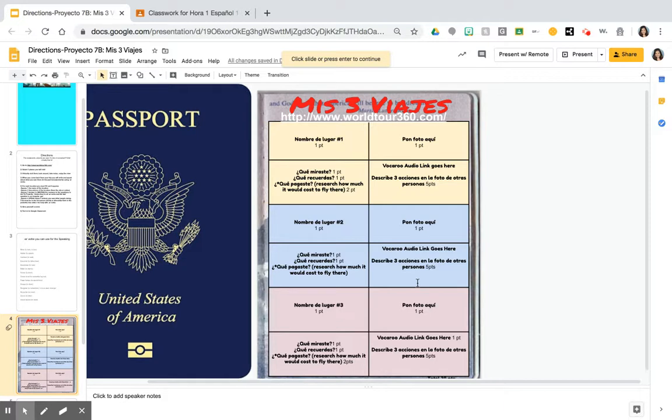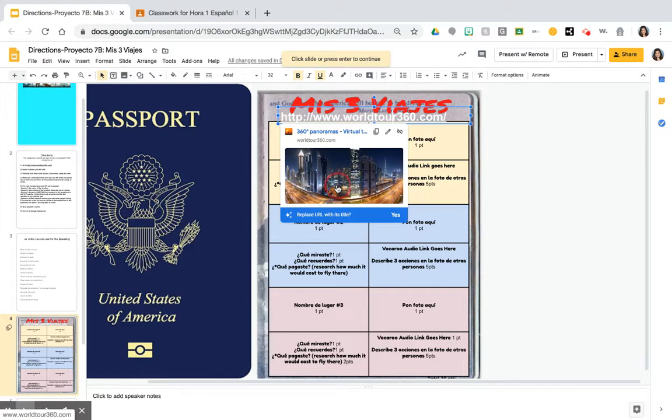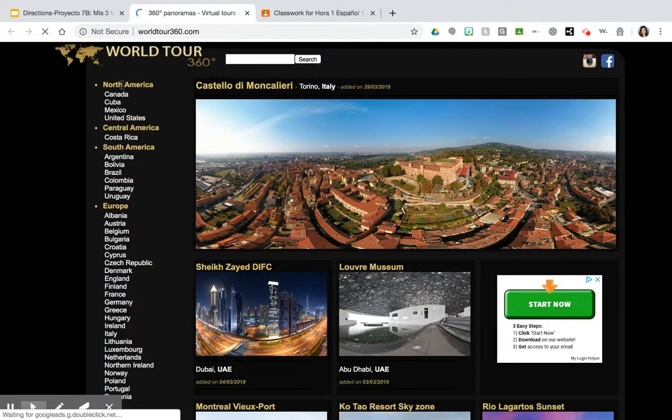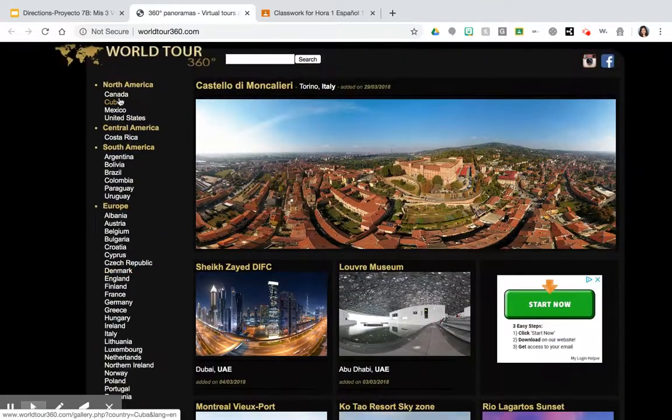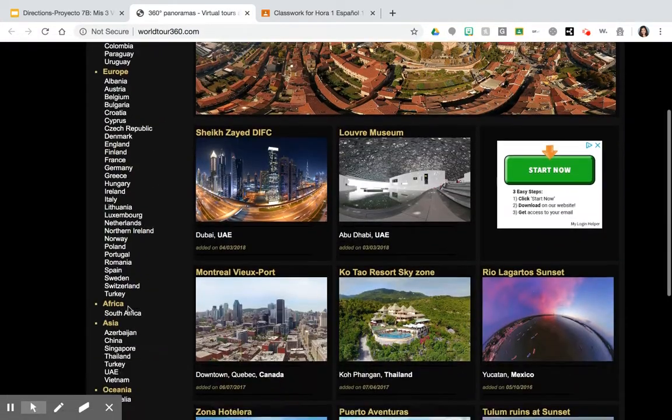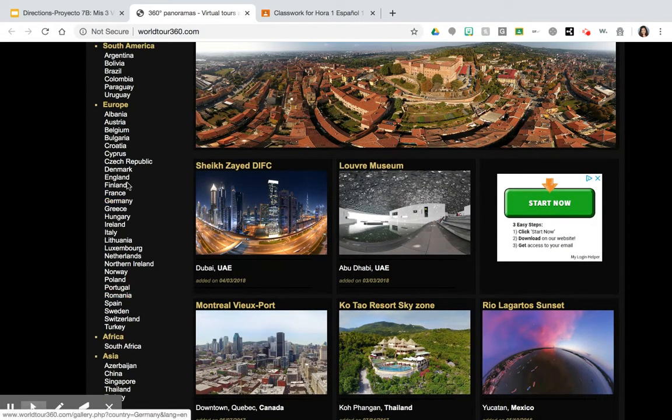How are you going to go to these locations? You're going to visit worldtour360.com. Okay, so I'm just going to click on here. When you go to this website, along the side, there's different countries you can visit. So you can click anywhere and take a look. You can go anywhere in the world, okay?